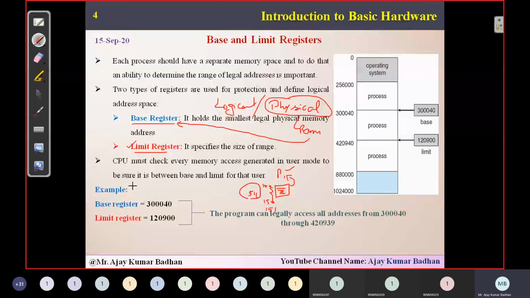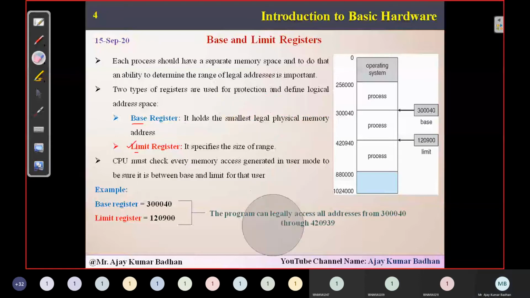I will explain with the diagram so that you can understand here. This diagram is meant for that only, base register and limit. Now if you look at this, this is your RAM.